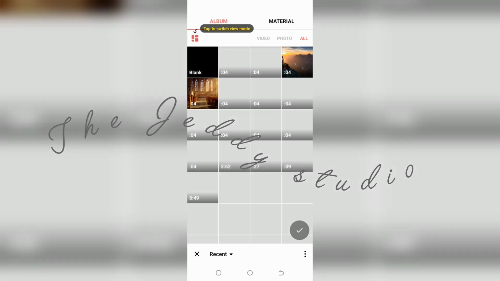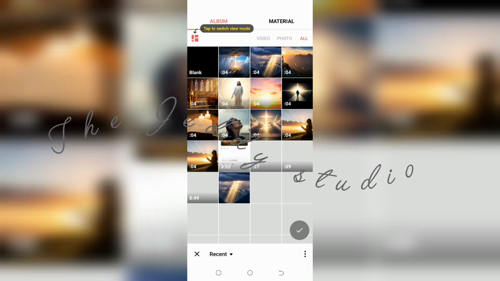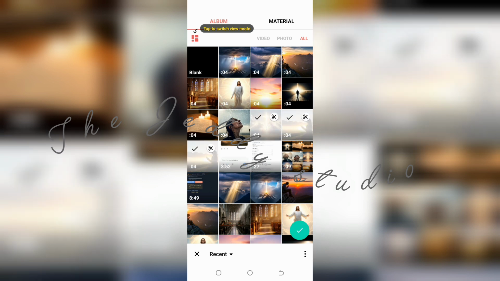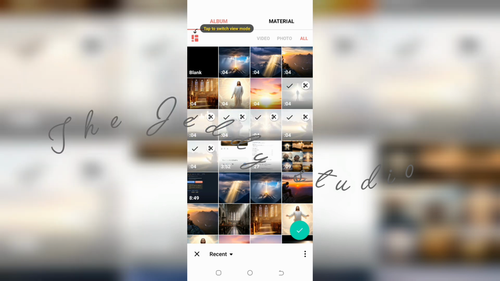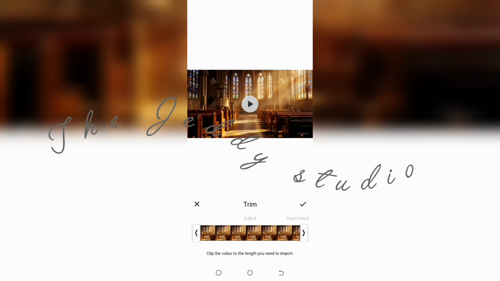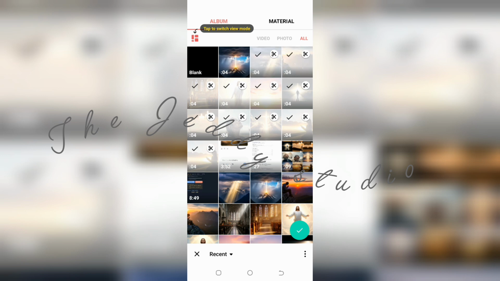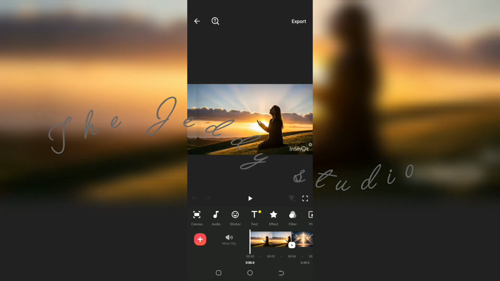edit our video. So I'm going to use InShot. You can use any editor of your choice. I like InShot. You can use CapCut, VN, and many others. So I'm just going to add all my clips like that, and then after that I'm going to click on the blue tick or the green tick here down there on the left, and then now what I need to add is the audio.